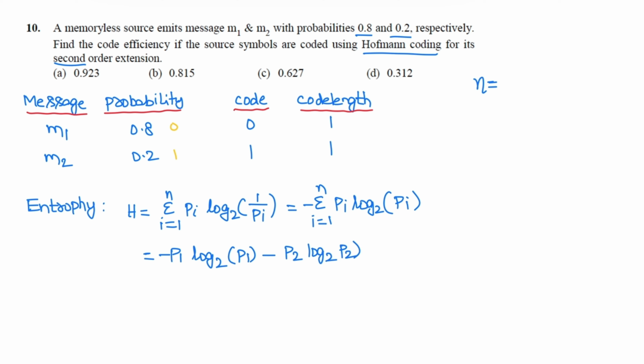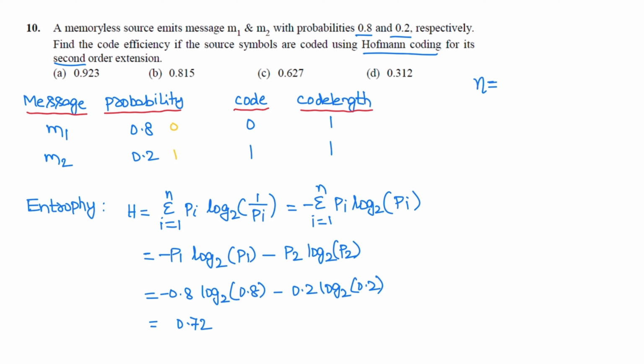Substitute P1 and P2 values here: minus 0.8 log2 0.8, minus 0.2 log2 0.2. Its value is 0.72. So the entropy is 0.72.